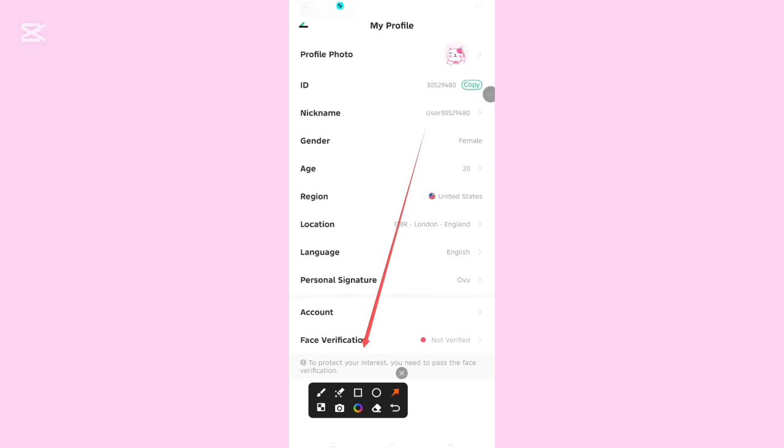You see this place that says face verification. This is the main thing that you need to do to secure this account. Look down, you will see what they said. They say to protect your interest, you need to pass the face verification. To protect this app, you need to pass your face verification in anything that you are doing here. Do you get? Because you will be going live. That is the reason why you need to protect yourself and protect your account as well.